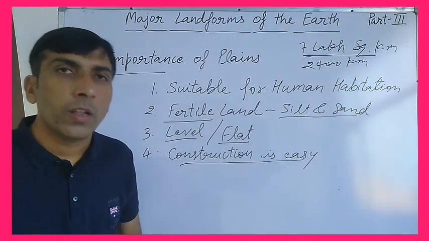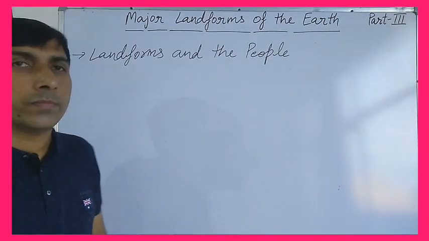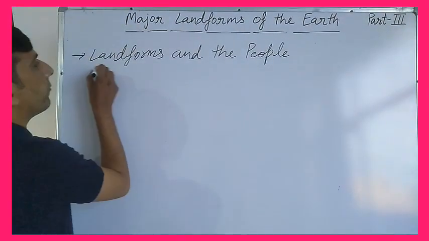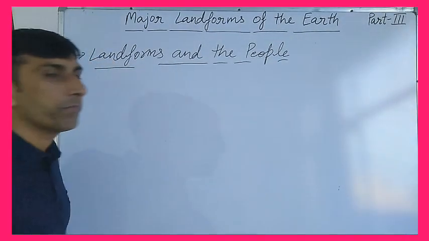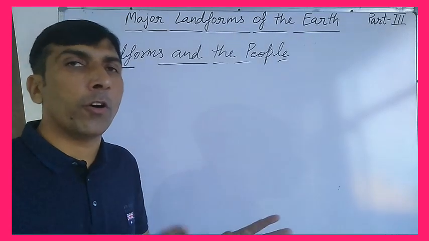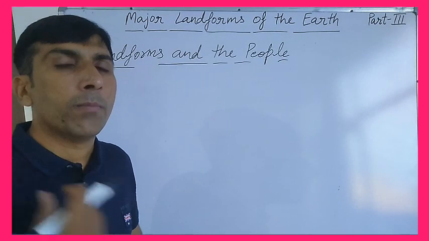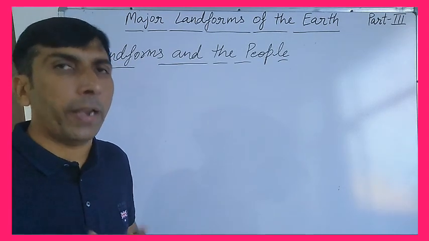Now we'll discuss landforms and the people. So next is landforms and the people. Dear students, we have discussed the different landforms in this chapter, including plains, mountains and plateaus.